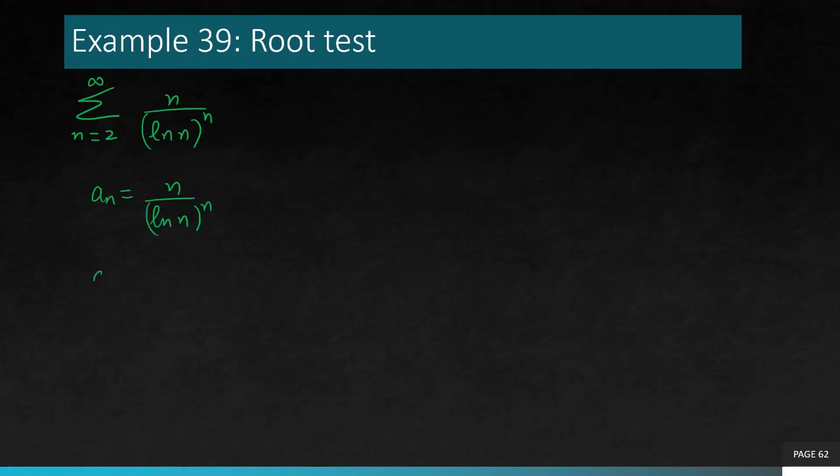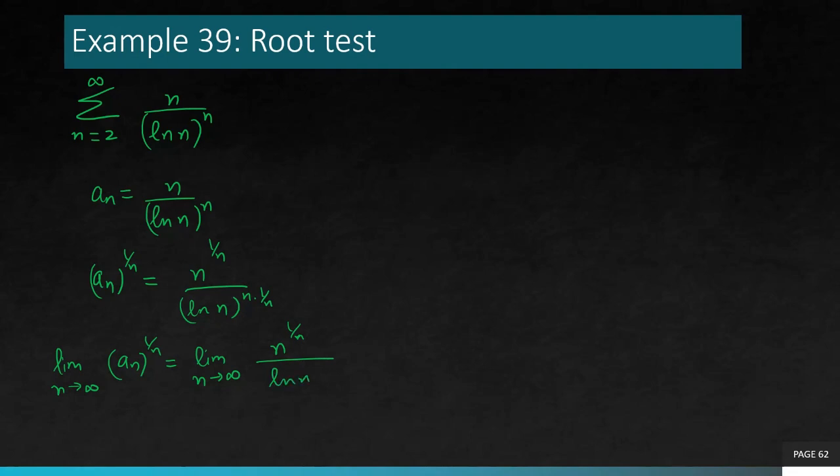So n is coming in the power. To balance that, we will take the nth root. So this will give you n to the power 1 over n, ln n to the power n times 1 over n. And when you take now the limit as n goes to infinity, it's simply n to the power 1 over n over ln n. Now we just saw the numerator limit is 1, again the same standard limit. It's 1 over ln n, which goes to 0, which is less than 1, hence convergent, because anything less than 1 gives you convergent.